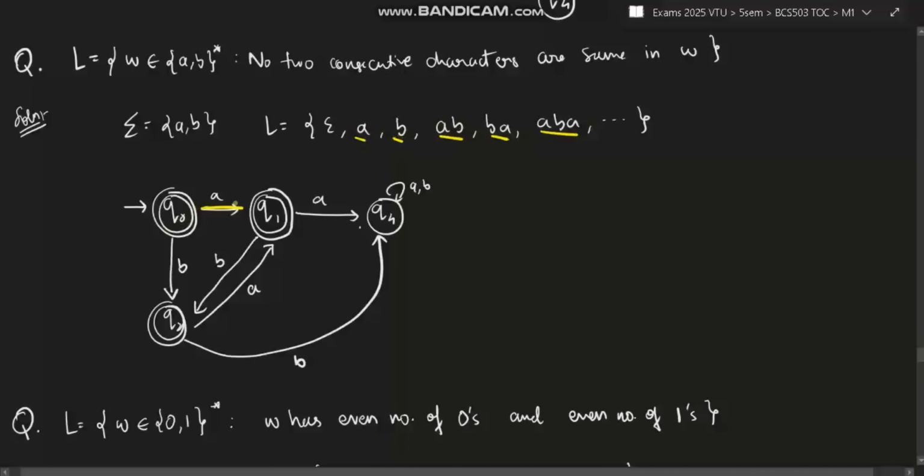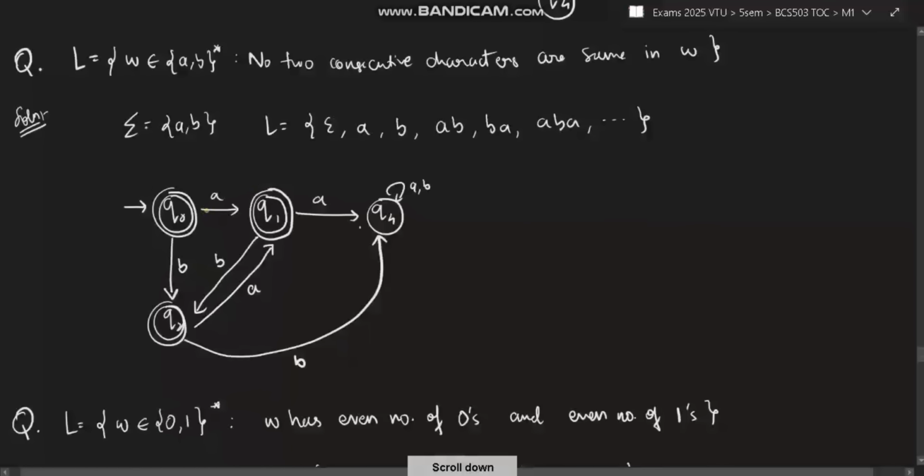Okay. So now if A comes, it is going to Q1, it is valid. B means it is going to Q2, it is valid. Right? Both are final states. But you cannot have an A upon A, so it goes to the dead state if it happens. You cannot have a B upon B, it goes to the dead state. Okay, so our conditions are eliminated.